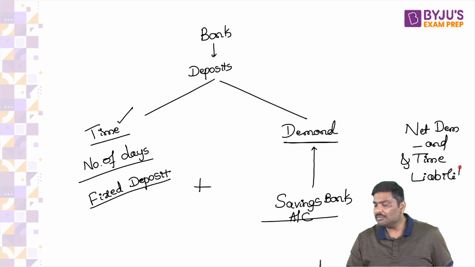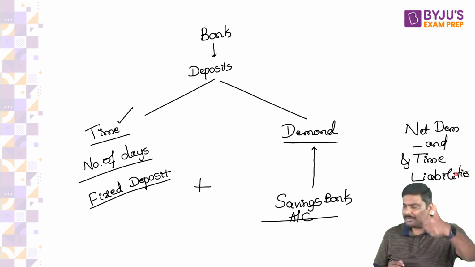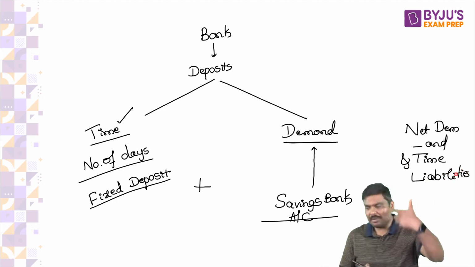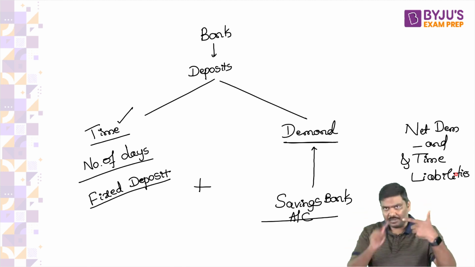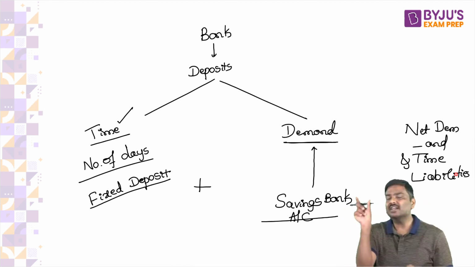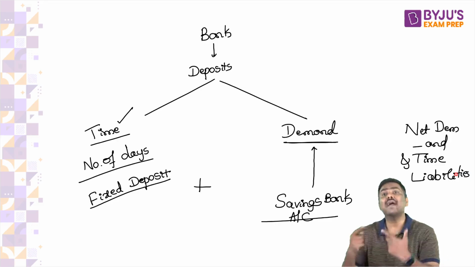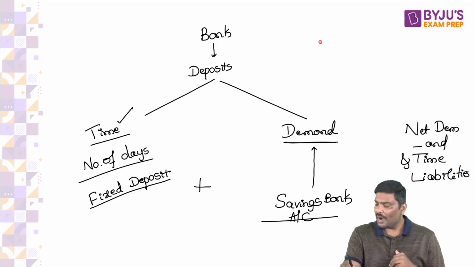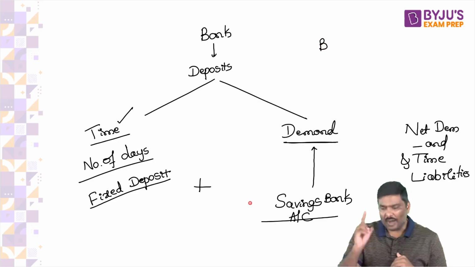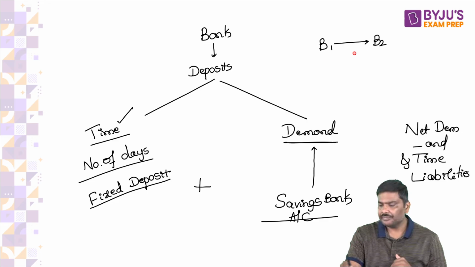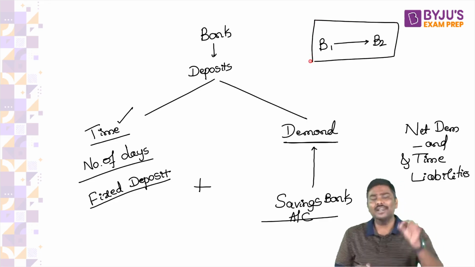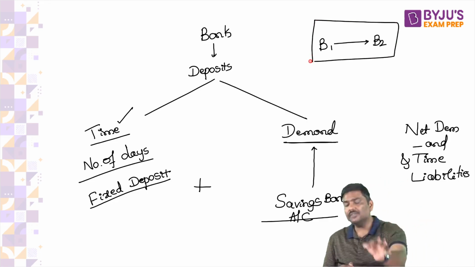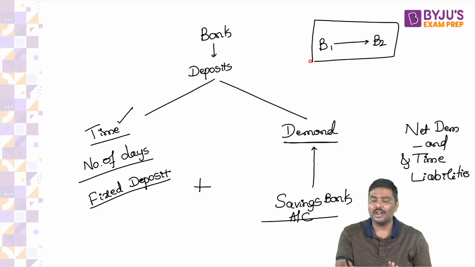You take the sum total of the time deposit as well as the demand deposit, and from this subtract a component called interbank deposit. What do you mean by interbank deposit? One bank will keep a deposit with another bank. These are called interbank deposits.